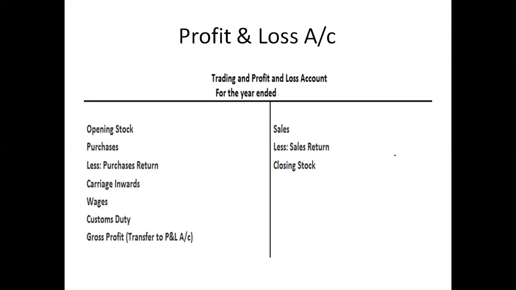Carriage inwards means any expenses incurred by the company for bringing in the raw materials we bought from the creditors, from the seller's place to the company, and wages: factory workers wages, factory managers wages, store managers wages, and all that. Everything that is related to the factory, customs, excise duty that we pay for releasing those particular goods of the company. On the credit side, we have the sales, less sales return, and closing stock.